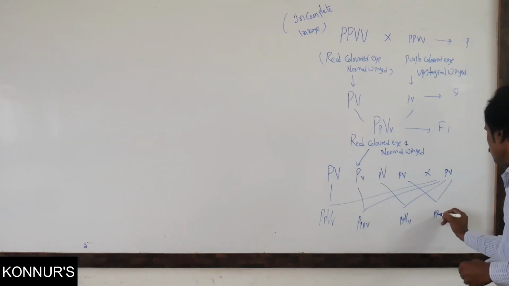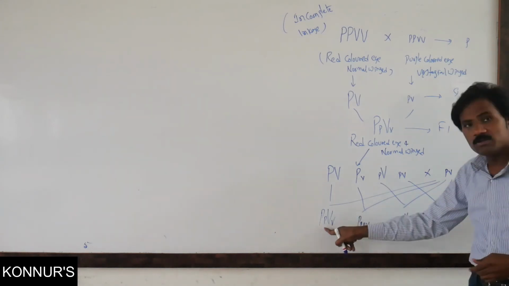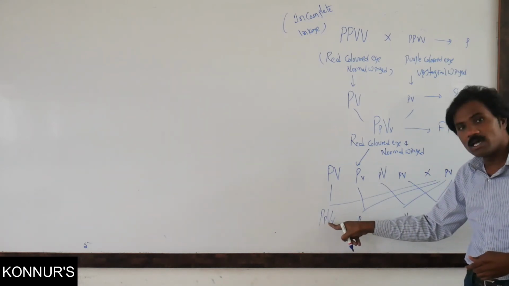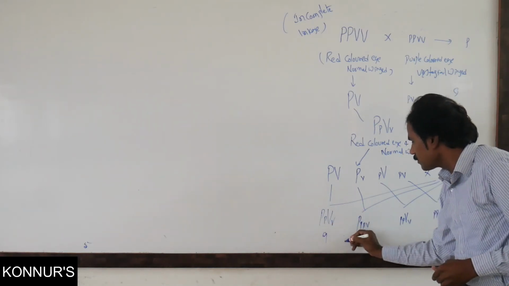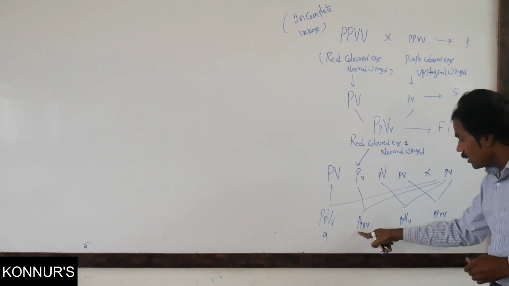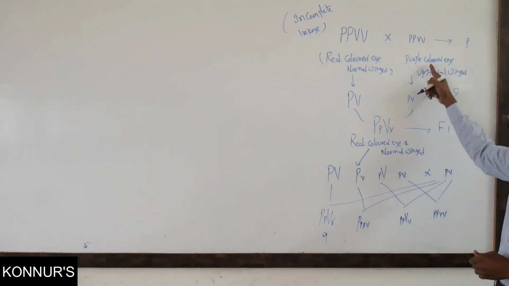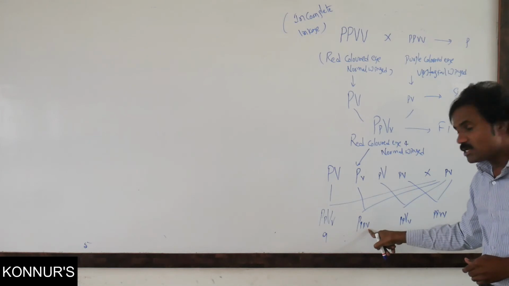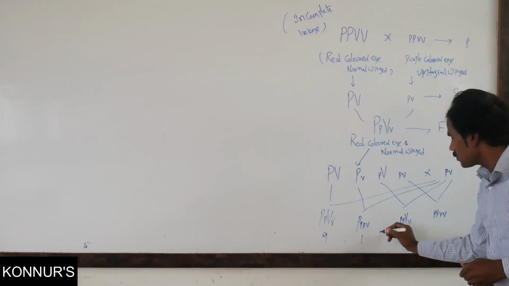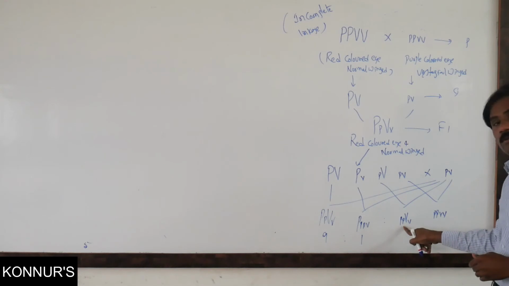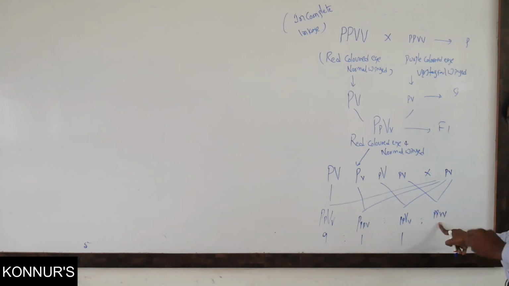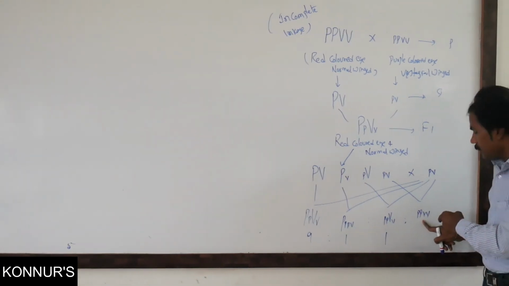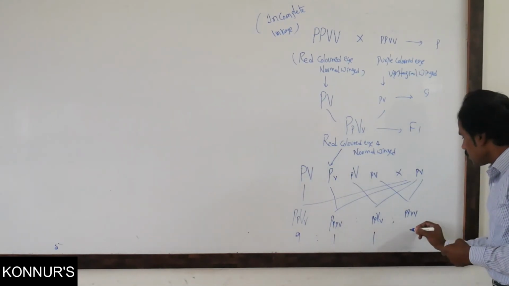Here, this is red colored eye as well as normal wing, 9, as well as red color eye with vestigial wing, that is 1%. In this, purple color eye with normal wing, 1%. Here, purple color eye and vestigial wing, that is 8.